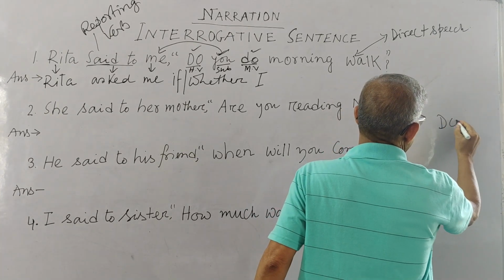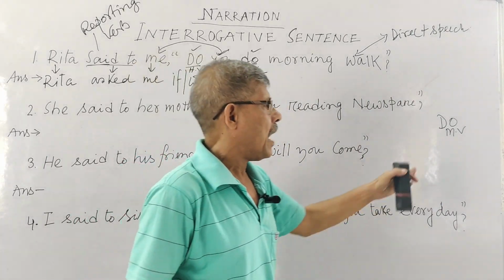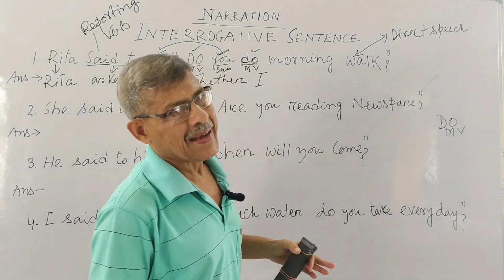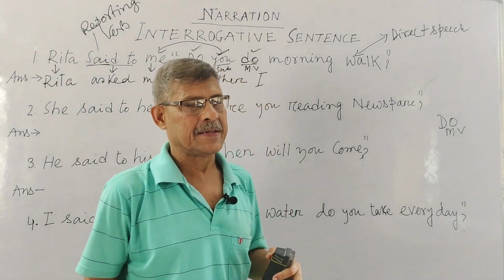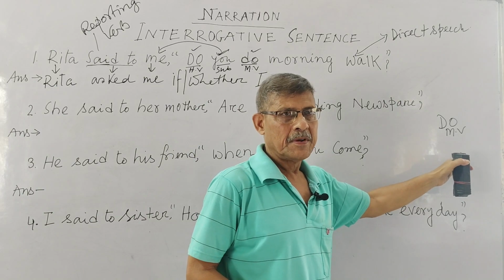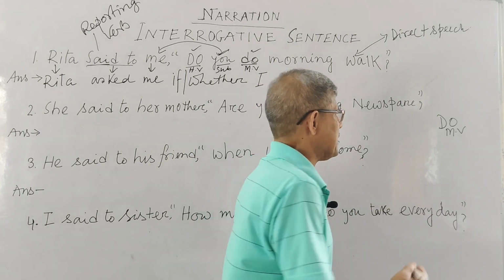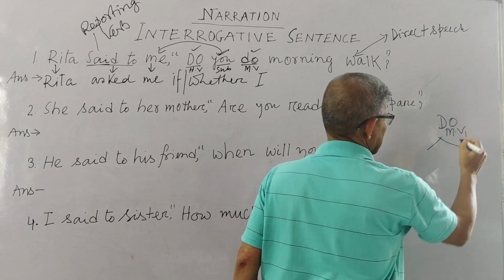Suppose this is your main verb, but you need a helping verb to make an interrogative sentence or a negative sentence. Then how can you get your required helping verb from this main verb? This is your V1.